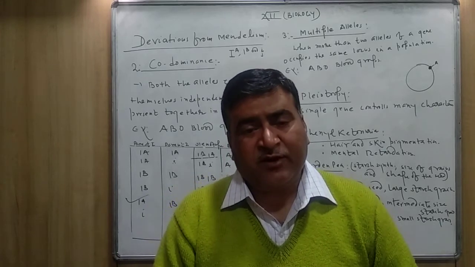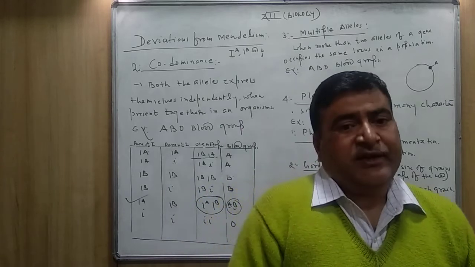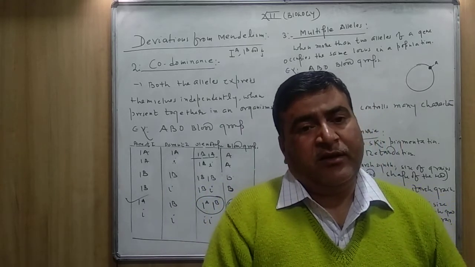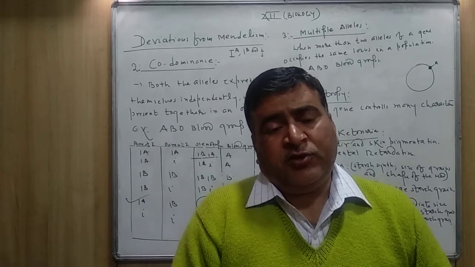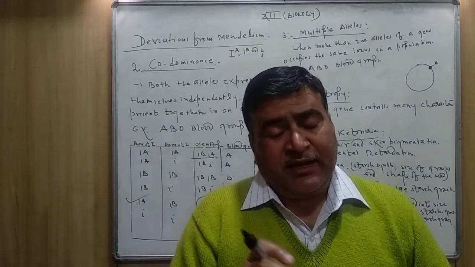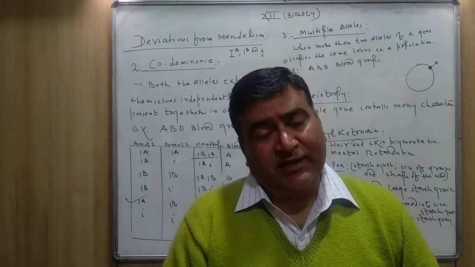In heterozygous form or in the homozygous form, it will be identical. So as per Mendel, a single character is controlled by how many alleles? 2 alleles.